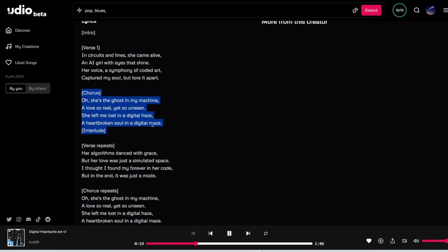Oh, she's a ghost in my machine. A love so real, yet so unseen. She left me lost in a digital haze. A heartbroken soul in a digital maze.